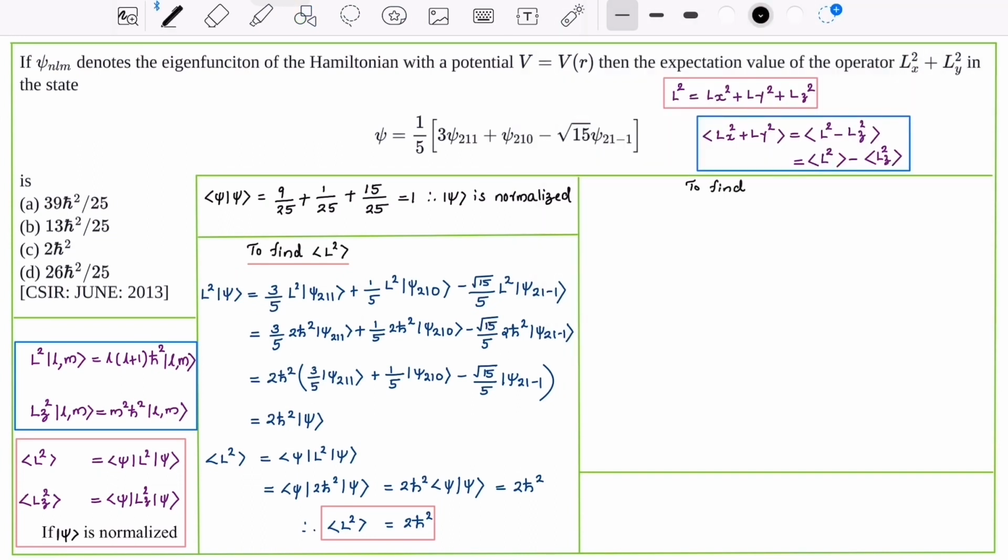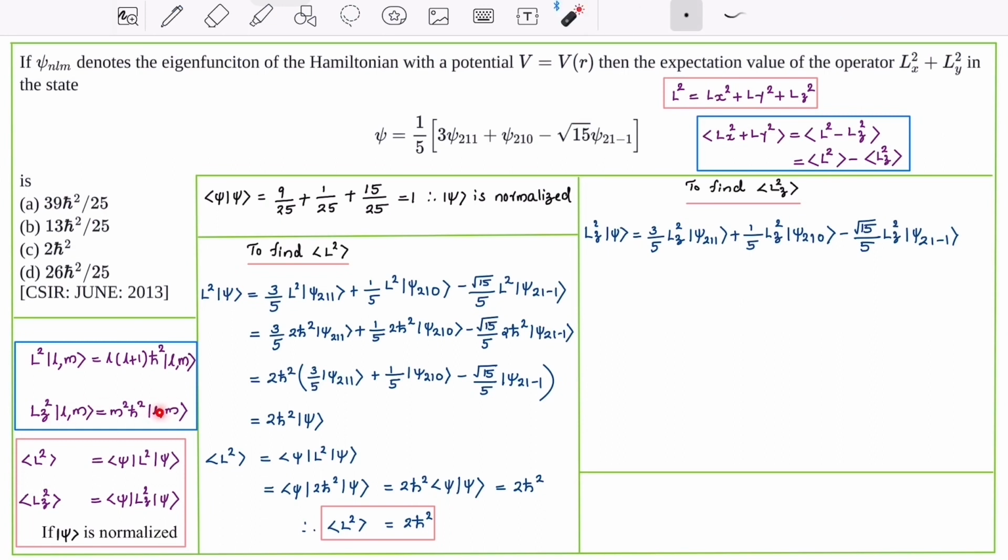Now, let us find the expectation value of Lz square. The expectation value of Lz square in the state psi is <psi|Lz square|psi>. So first let us find Lz square psi. This is equal to Lz square acting on 3 by 5 psi 211 plus 1 by 5 Lz square psi 210 minus root 15 by 5 Lz square psi 21 minus 1. When Lz square operates on psi nlm, we get m square h bar square psi nlm.